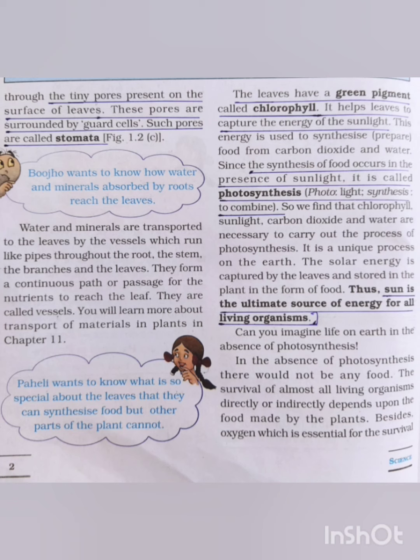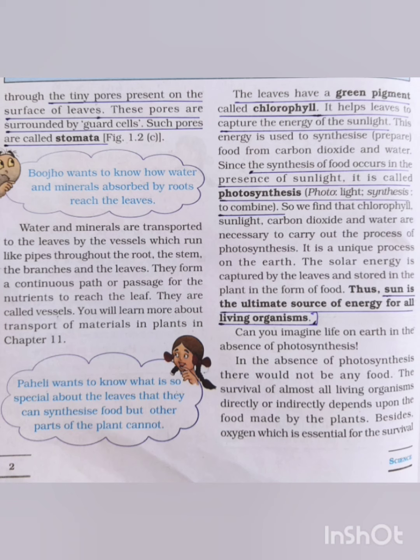Thus, sun is the ultimate source of energy for all living organisms. Sun is the ultimate source of energy for all living organisms because plants are the only organisms to synthesize their own food.